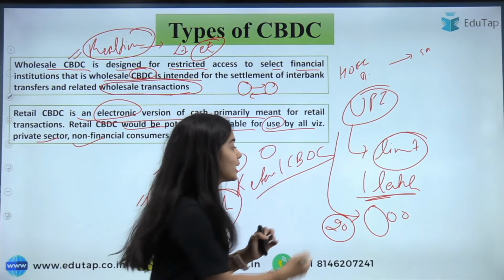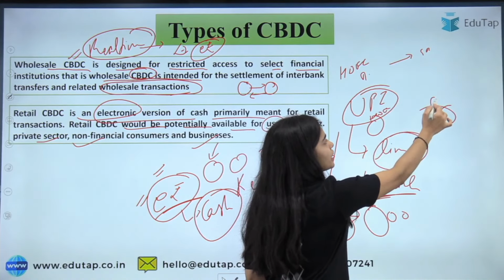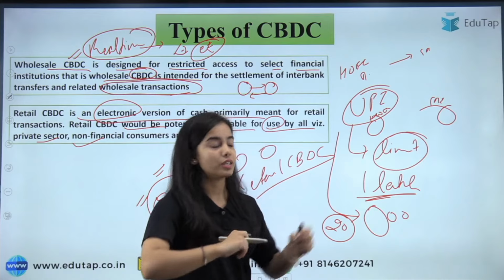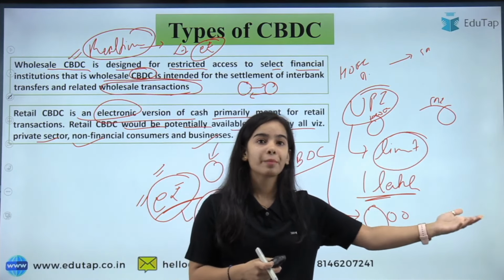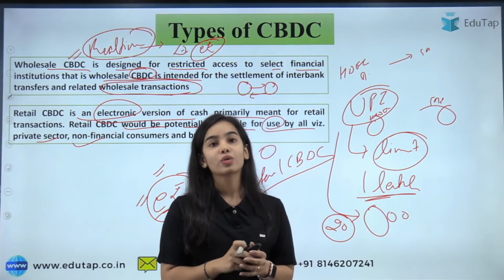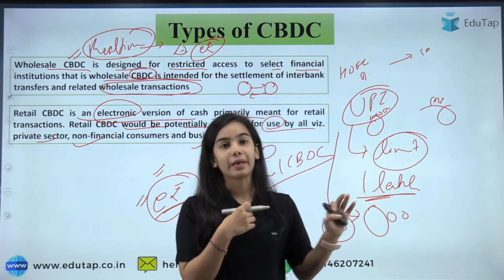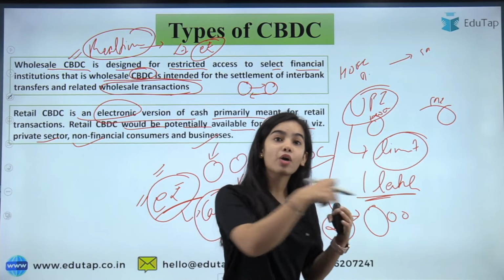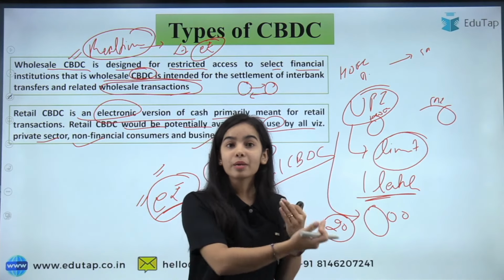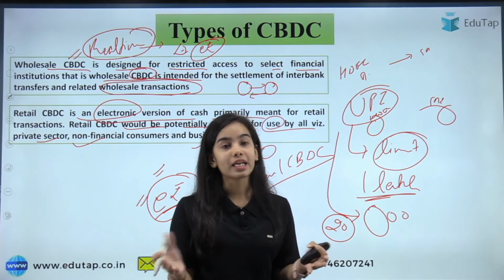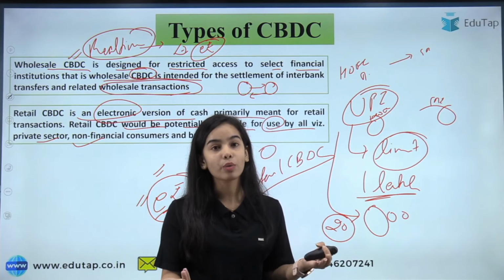And for UPI, the banks are involved. From the HDFC bank, you are sending money to an SBI bank account holder. Let's say I am the customer and I am sending money to the merchant because I have bought some bread. My account is HDFC, his account is SBI. So I'm sending the money from my HDFC account to the SBI account, and the processing will take place. The processing involves 2 to 3, 4, 5 seconds, and the transaction can go down also.